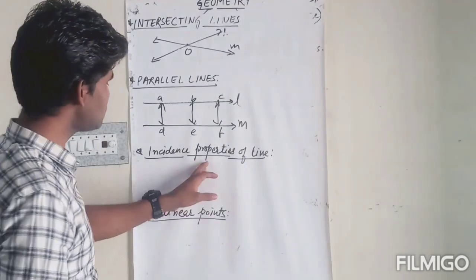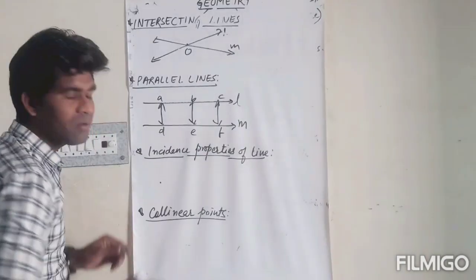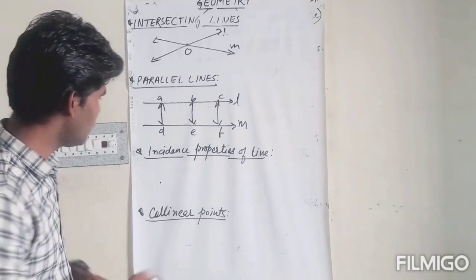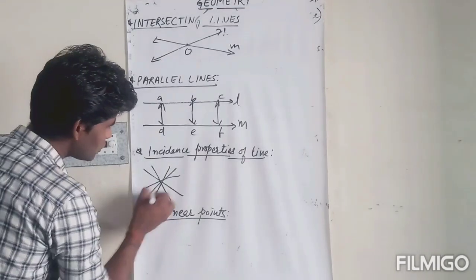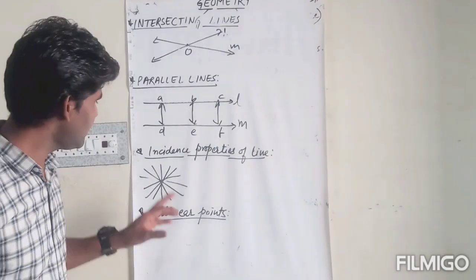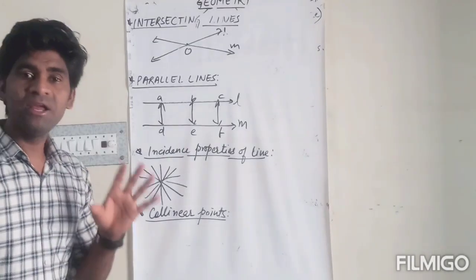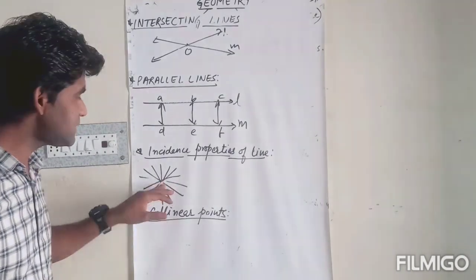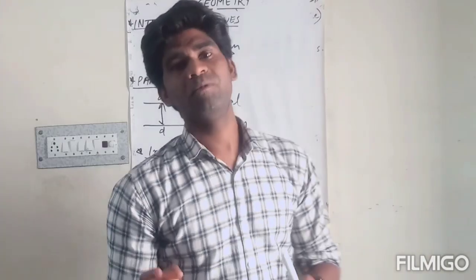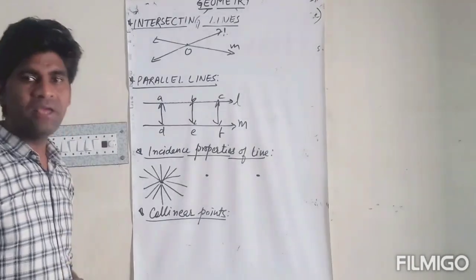Now the incidence properties of lines. What are the incidence properties of lines? The property is that an infinite number of lines can pass through a single point. यानी कि एक पॉइंट से होते हुए infinite number of lines intersect हो सकती हैं. ठीक है, the first incidence property of lines is that infinite number of lines can be drawn intersecting at a single point in a plane. ठीक है, एक प्लेन पे एक पॉइंट पे infinite number of lines intersect हो सकती हैं,